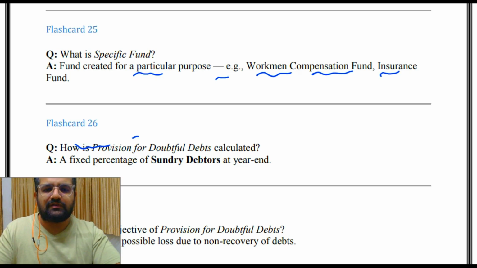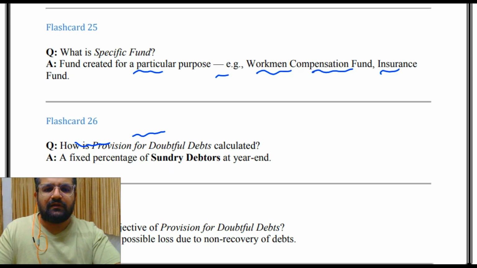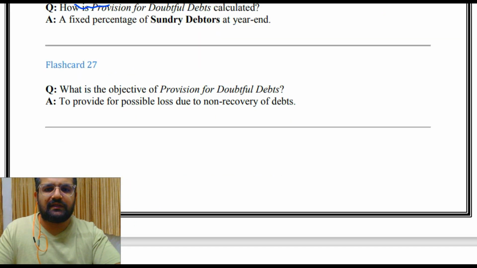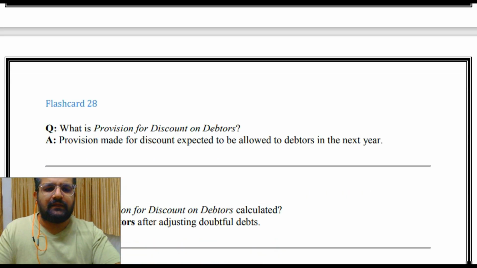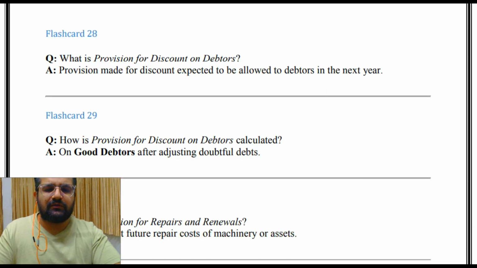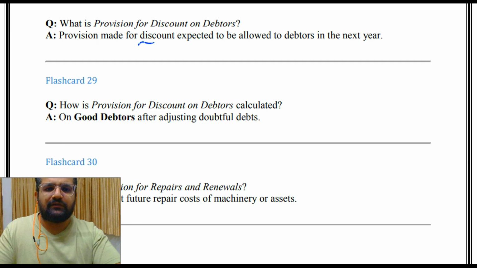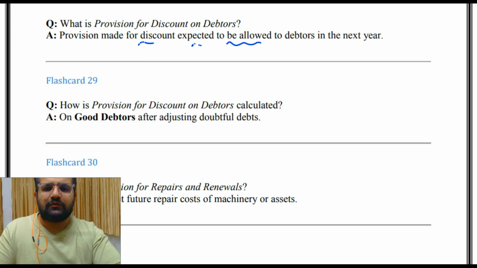How is provision for doubtful debts calculated? A fixed percentage of sundry debtors at year end. What is the objective of provision for doubtful debts? To provide for possible loss due to non-recovery of debts. Then what is provision for discount on debtors? Provision made for discount expected to be allowed to debtors in the next year. How is it calculated? On good debtors after adjusting doubtful debts.